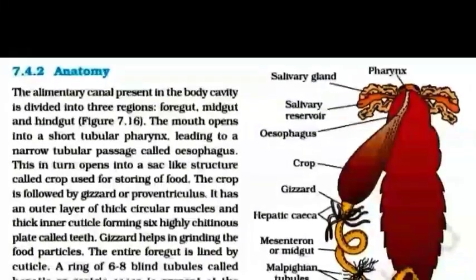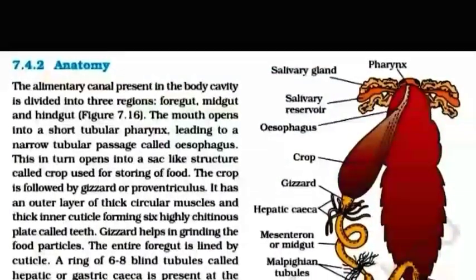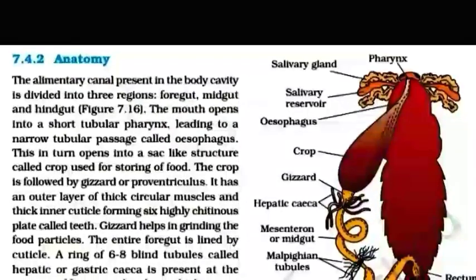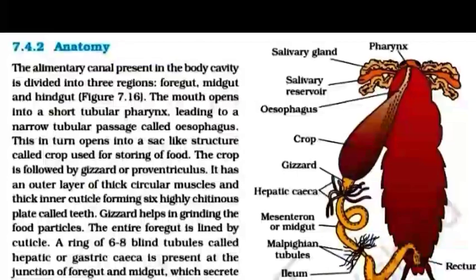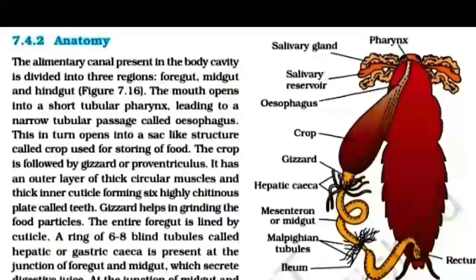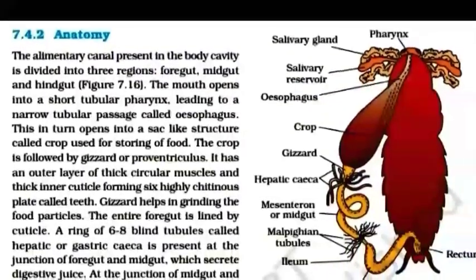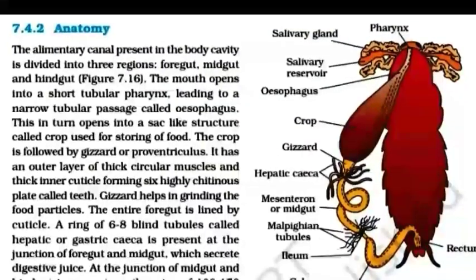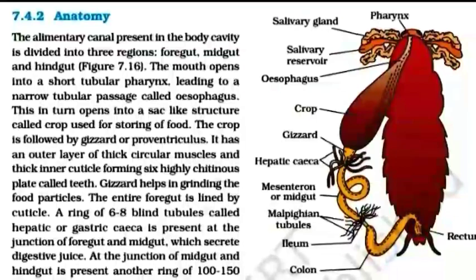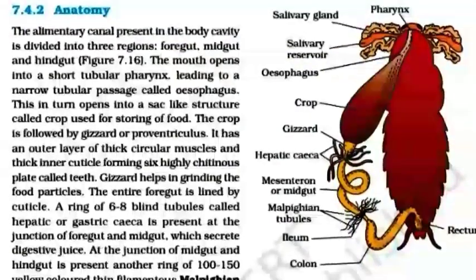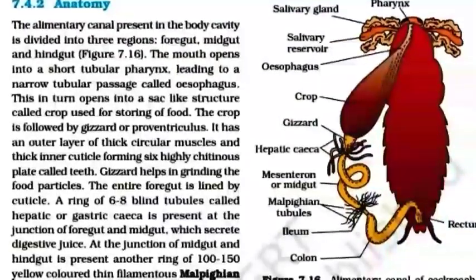Anatomy. The alimentary canal present in the body cavity is divided into three regions: foregut, midgut and hindgut. The mouth opens into a short tubular pharynx leading to a narrow tubular passage called esophagus. This in turn opens into a sac-like structure called crop, used for storing food.